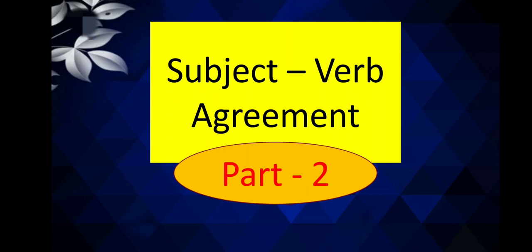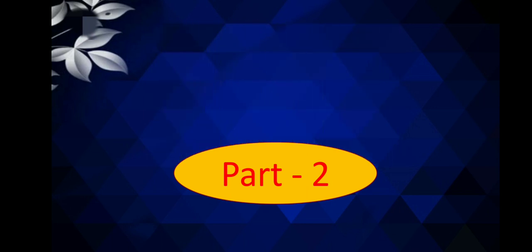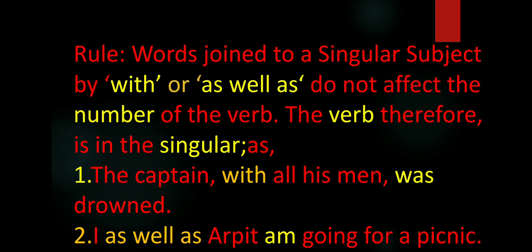Today, we will learn some more rules. Words joined to a singular subject by with or as well as do not affect the number of the verb. The verb therefore is in the singular.